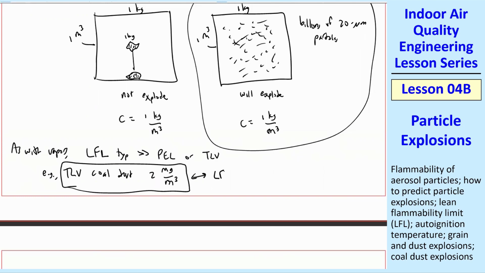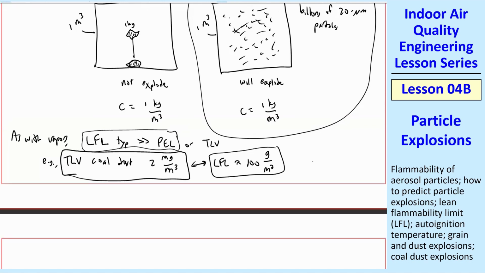But the LFL for coal is typically around 100 grams per cubic meter. This is a factor of 50,000 times greater. So this is true, just like for gases, where LEL was typically much bigger than PEL. So the bottom line is, if it's dusty enough to explode, you really should not be breathing it. You'll be in very bad shape. And if you're able to breathe it, it's most likely not explosive.